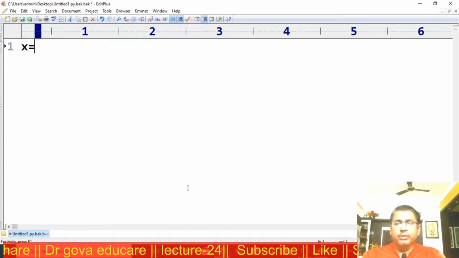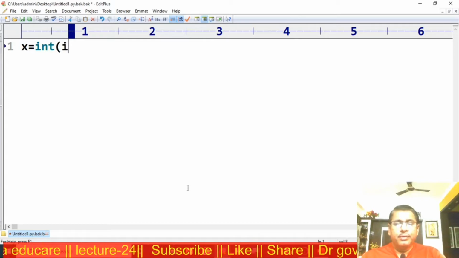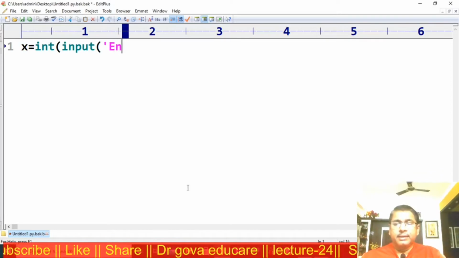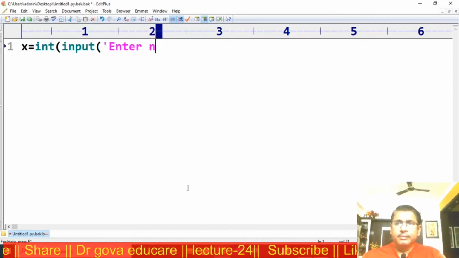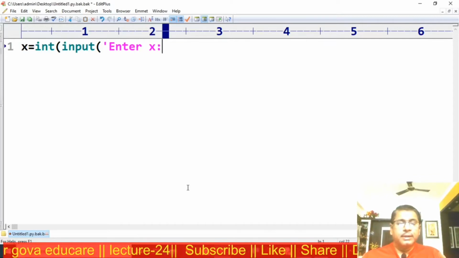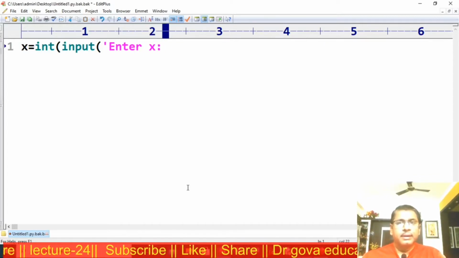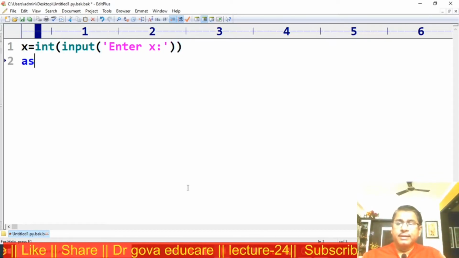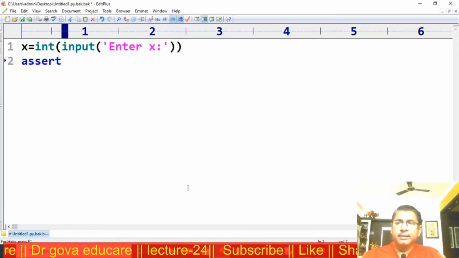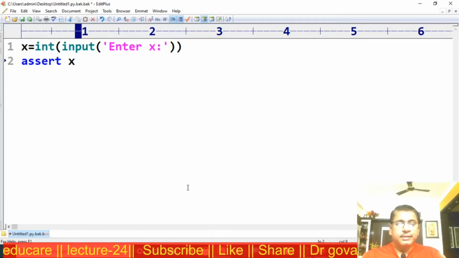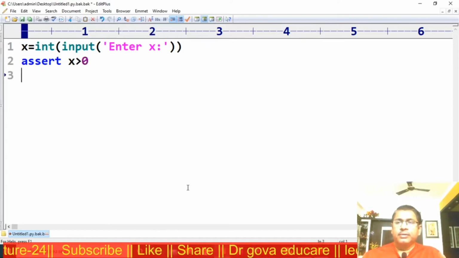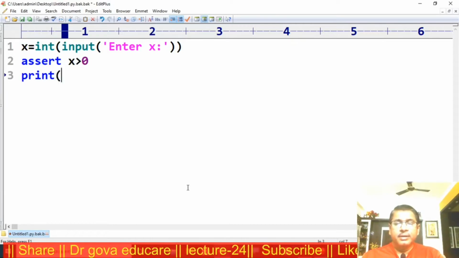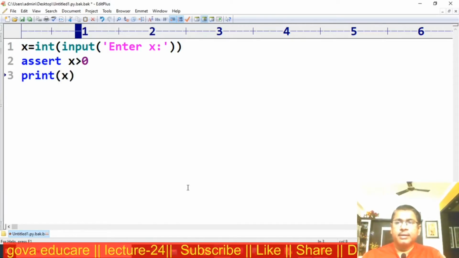Now x is equal to int of input, enter x, assert x greater than 0, print x.